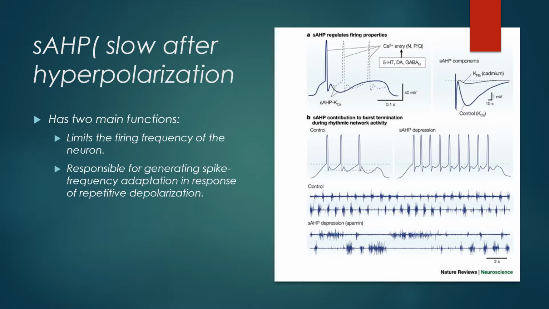Calcium influx during somatic depolarization activates the AHP. Therefore, it could enhance the AHP, especially the slow AHP, which is the other component of the long-lasting hyperpolarization that protects from epileptic activity.